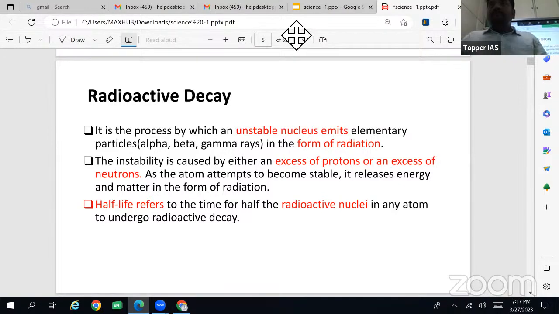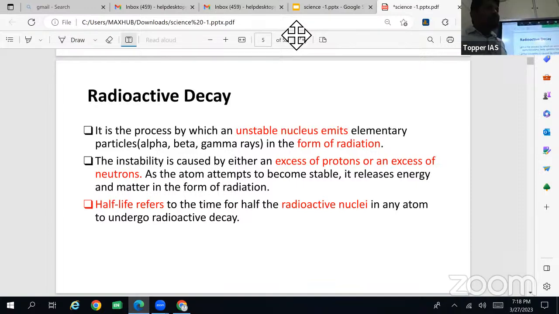So alpha is nothing but a helium atom. Proton is nothing but an atom of hydrogen. Okay, so why is this instability caused?